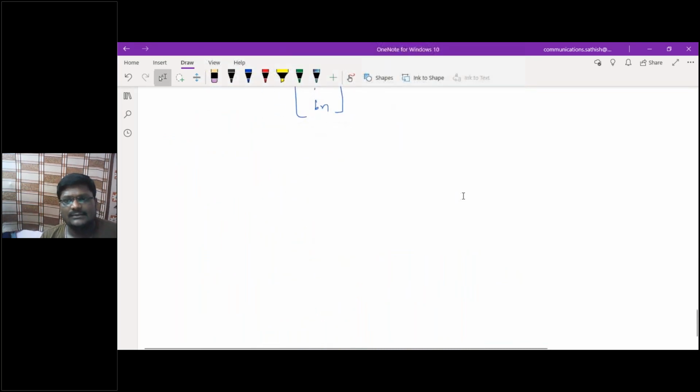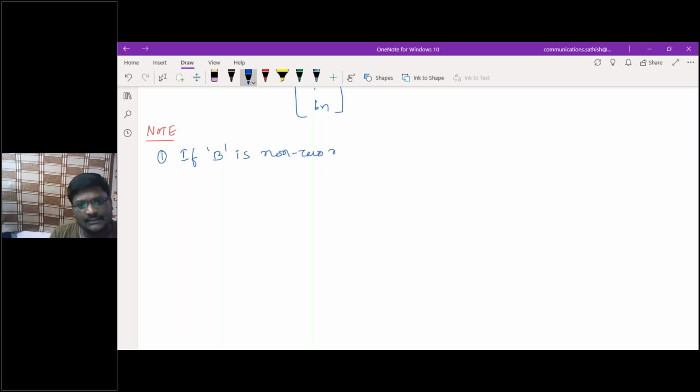Yes sir. So here, please try to note down some important points. Kindly note the points. The first most point is, if capital B is a non-zero matrix, that is B is not equal to 0, then AX is equal to B is a non-homogeneous system of linear equations.